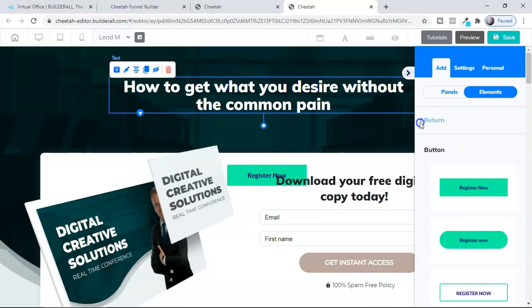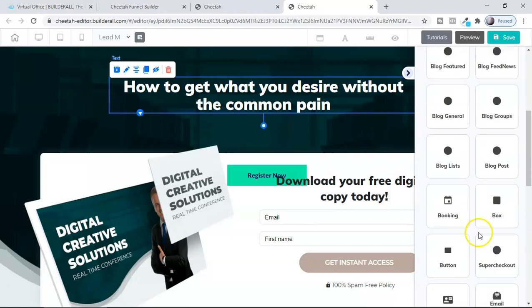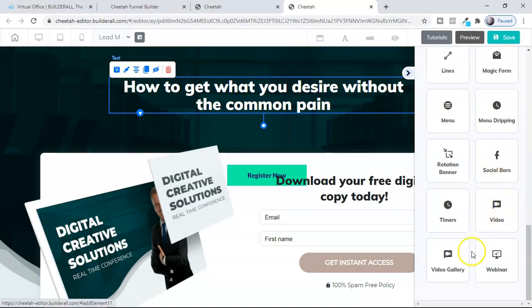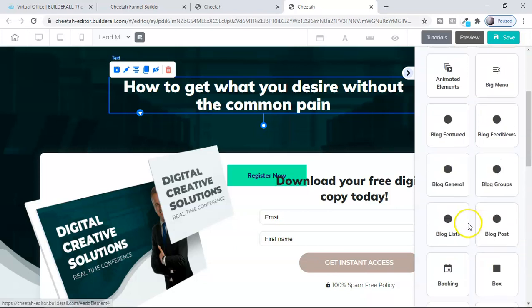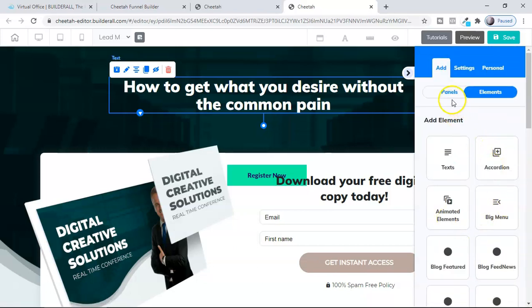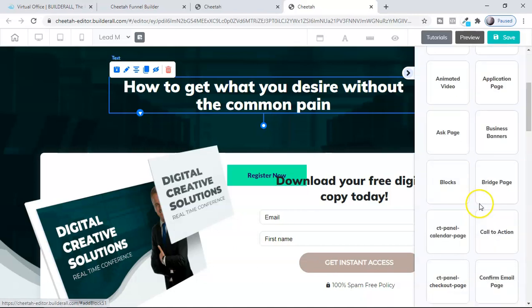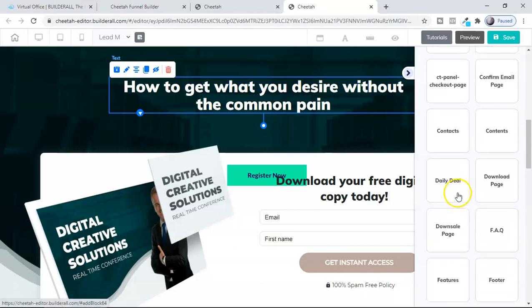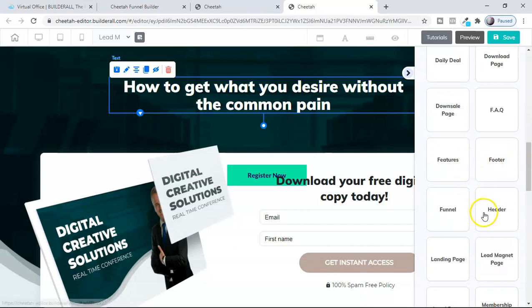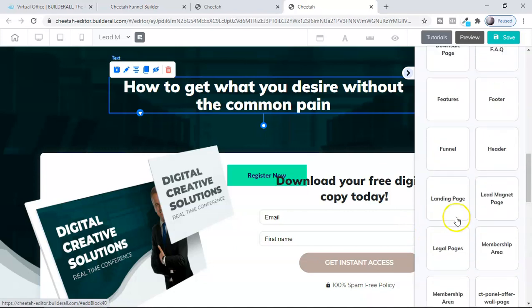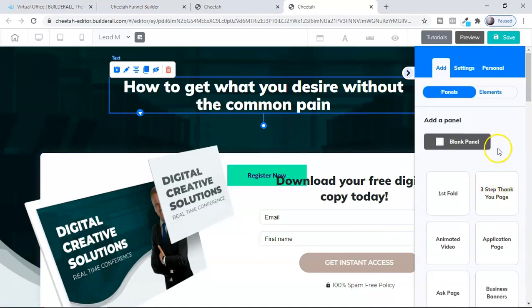Once you get into this option called elements, they have so many things, guys. You can go into this: your images, you can insert videos and a video gallery, so many different things. You can drag and drop from here. Also in the panel section, you can see they have also given so many different blocks and content, just drag and drop. Whatever you need, you have to bring it here, guys, and that's so easy.